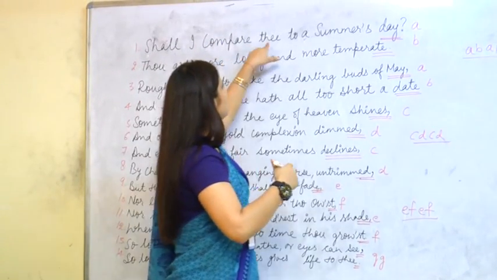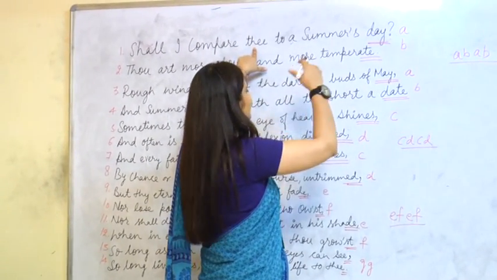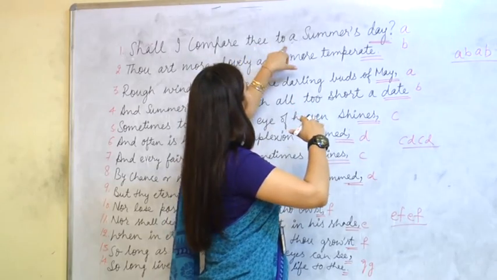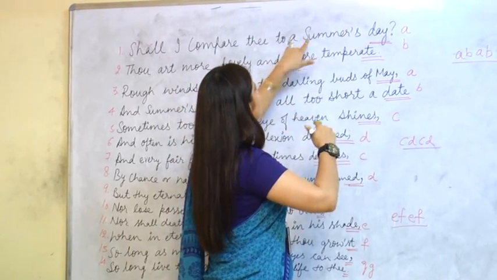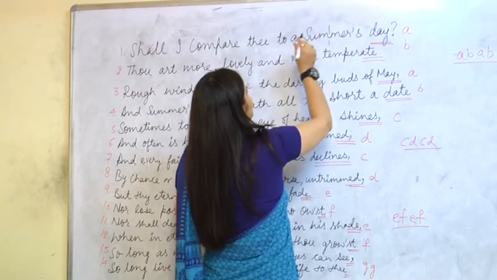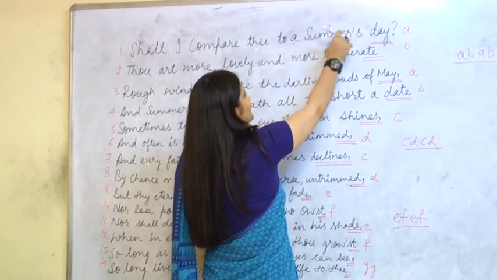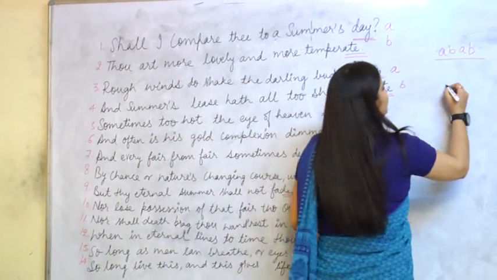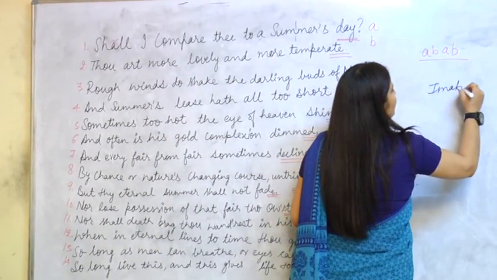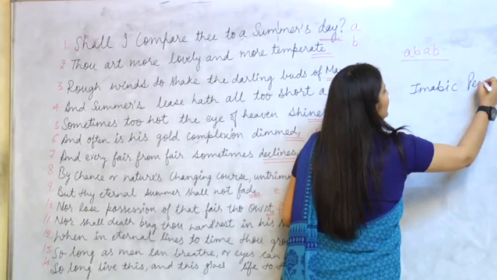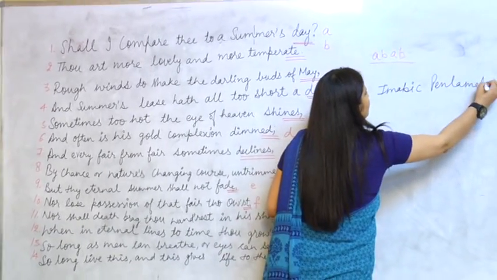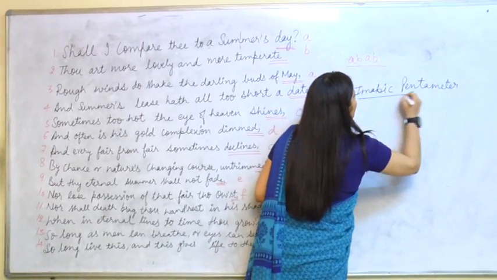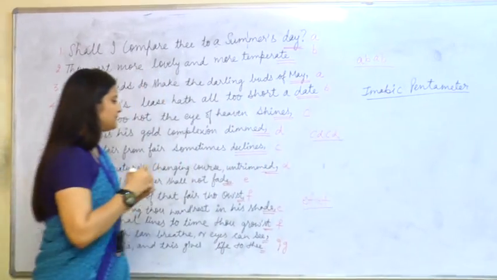Again, compare thee: stressed, unstressed. To a sum: stressed, unstressed. Mer's day: stressed and unstressed. So therefore it is an iambic pentameter, which Shakespeare is popular for using.